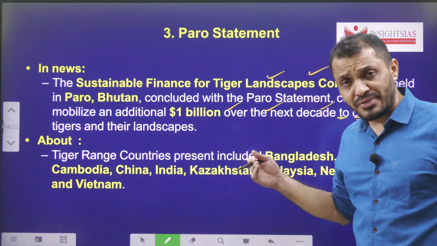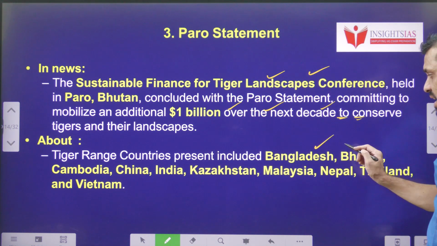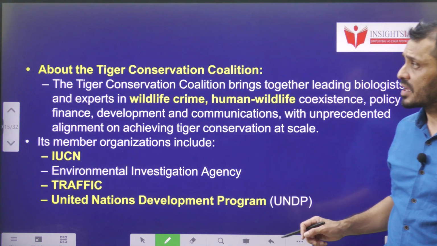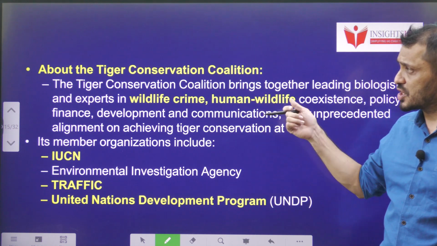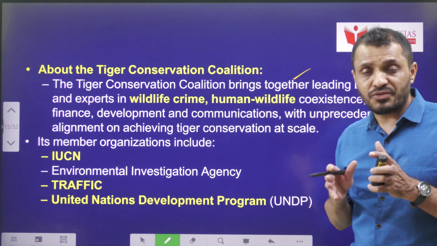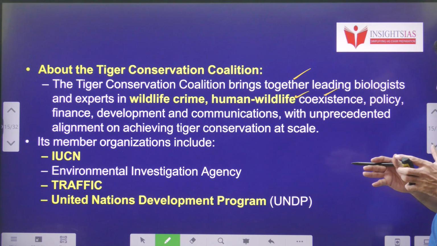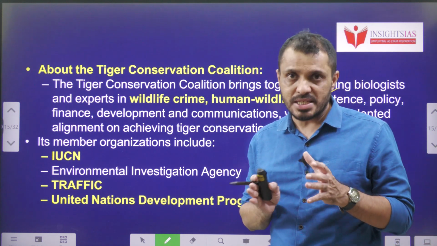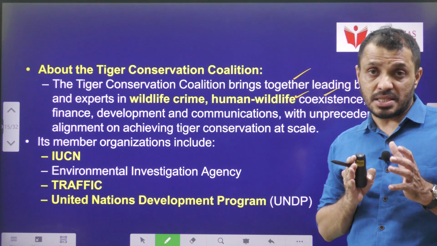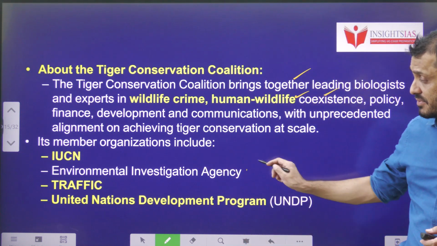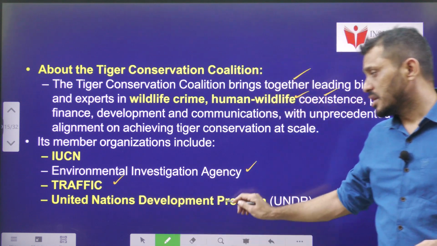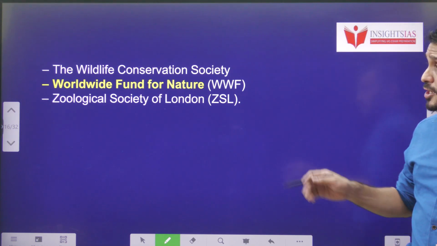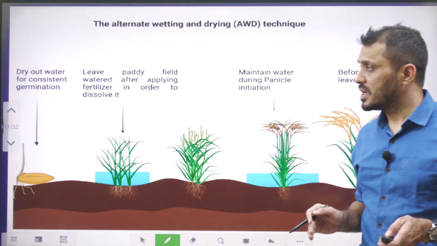over the next decade to conserve tigers and tiger habitat. Here we have to know that the tiger range countries are Bangladesh, Bhutan, Cambodia, China, India and the respective countries. This tiger conservation coalition deals with wildlife crime related to tigers, human-wildlife coexistence, policy developments related to tigers, and the protection of tiger habitat. The partners in this program are IUCN, Environmental Investigation Agency, TRAFFIC, United Nations Development Programme, Wildlife Conservation Society, World Wide Fund for Nature, and the Geological Society of London.